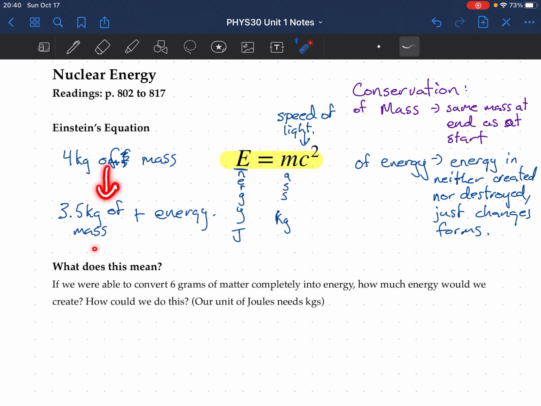Likewise, because this is physics, if I can go from 4 kilograms of mass to 3.5 kilograms of mass plus energy, I should be able to work my way back. So that's all this formula does. There are two variables in it, and this is a constant. If we know the energy, we can determine the mass. If we know the mass, we can determine the energy. Now let's take a look at a couple of examples to see how this works.